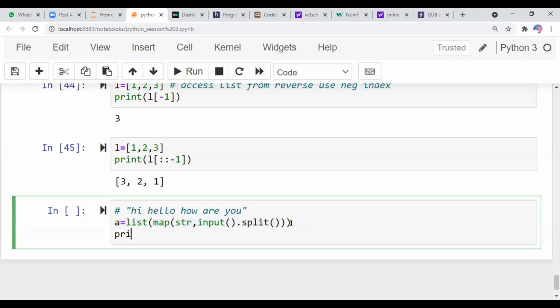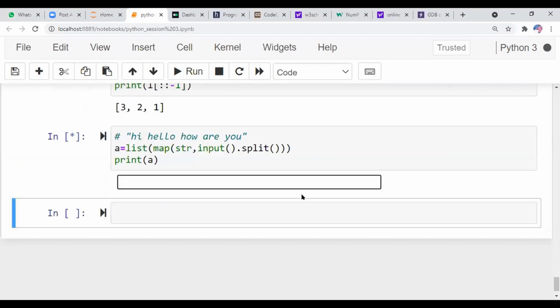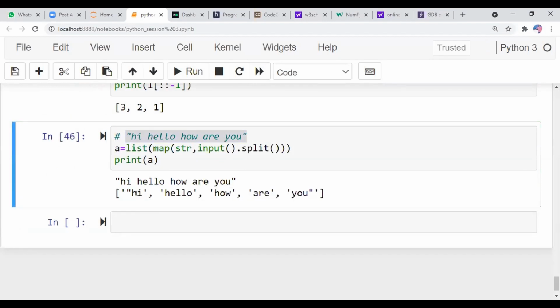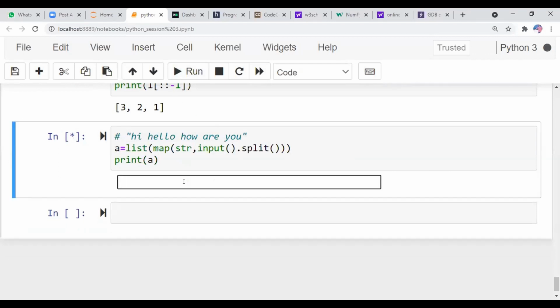Now I'm just printing a. Print a. See what will happen. It is asking for input. Now I'm passing this input. See, the list is created. Every word is separated. It is very simple. Again, I will run this.